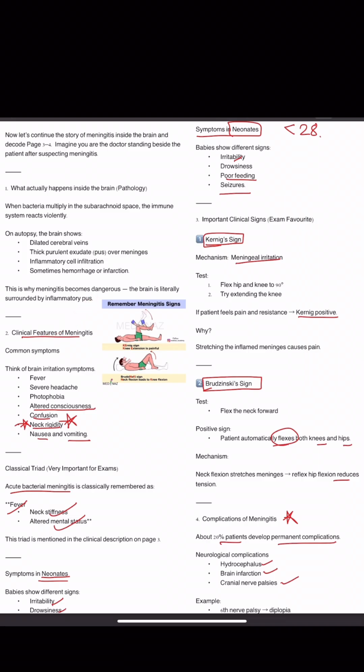And the clinical features of meningitis, let us see. Common symptoms, think of brain irritation symptoms. They are fever, severe headache, photophobia, altered consciousness, confusion, neck rigidity, nausea and vomiting. And the classical triad in acute bacterial meningitis is fever, neck stiffness, and altered mental status. Symptoms in neonates are different: irritability, drowsiness, poor feeding, seizures.